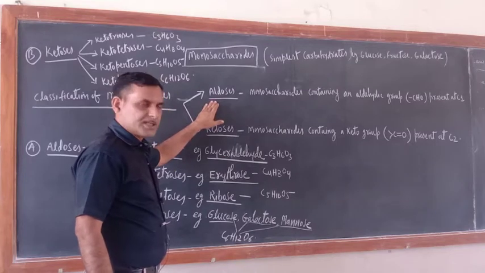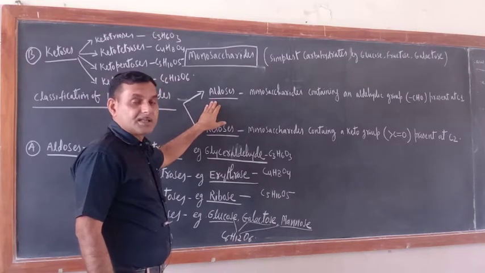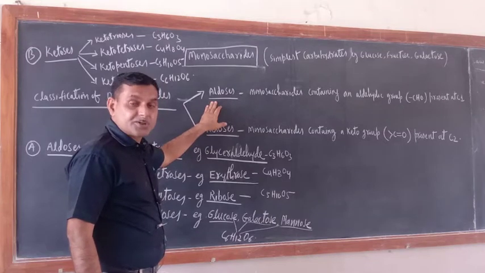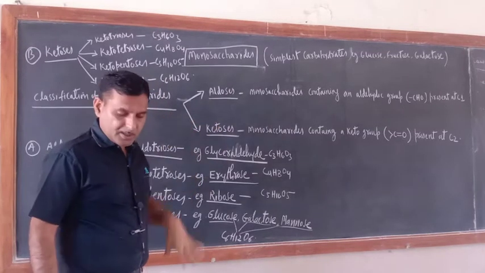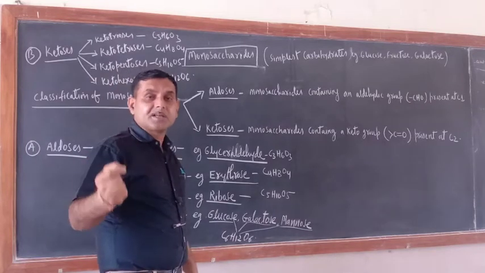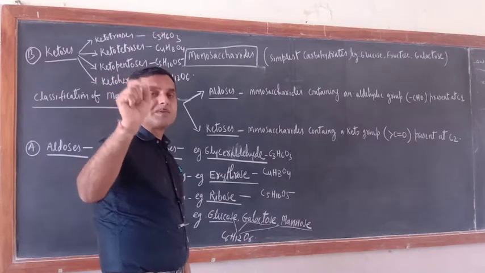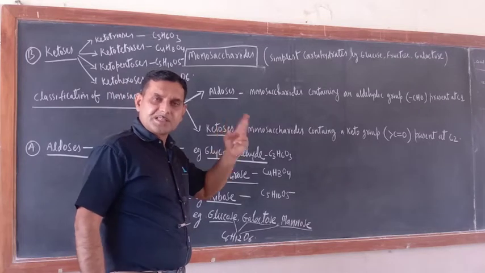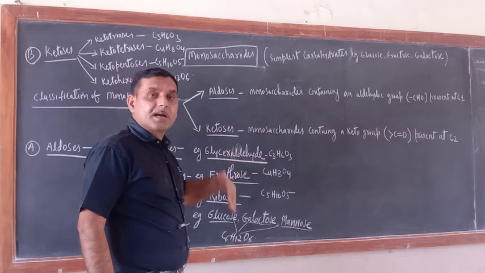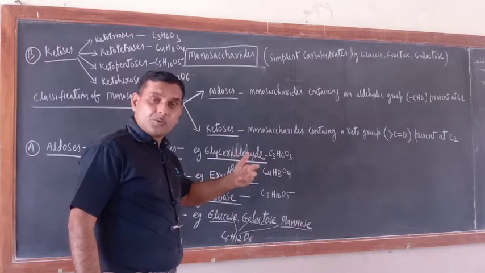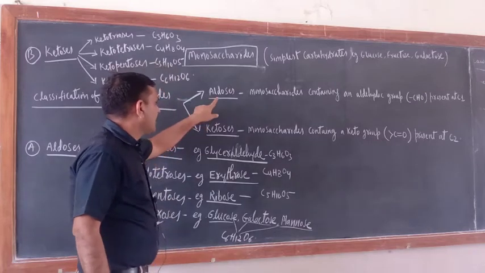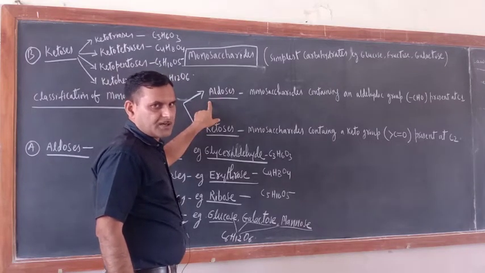What are aldoses? Aldoses are monosaccharides which contain the CHO group at carbon number 1. You know that the aldehyde group always comes at carbon first if a COOH group is absent. With respect to the COOH group, aldehyde comes at number 2; otherwise it is always first. So aldoses means aldehydic functional group.